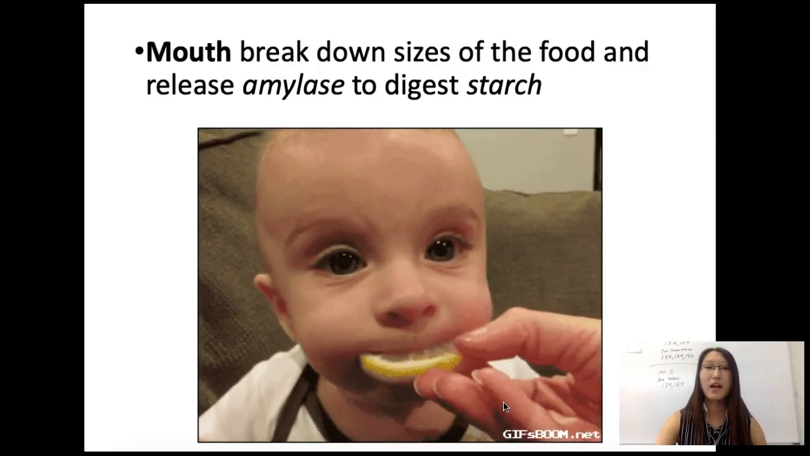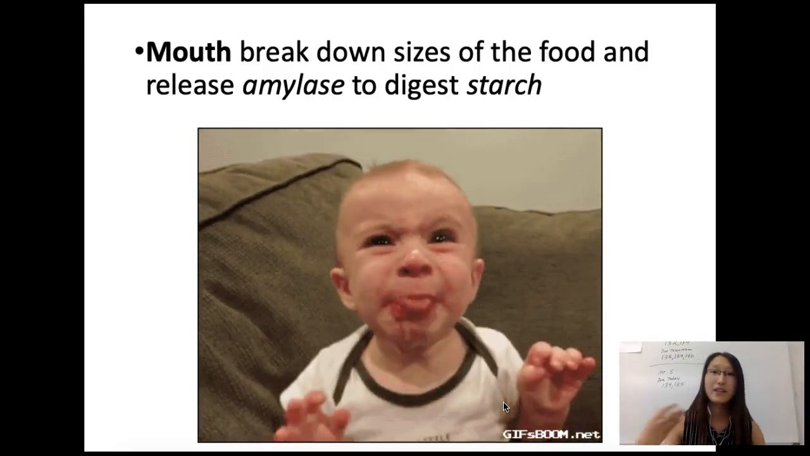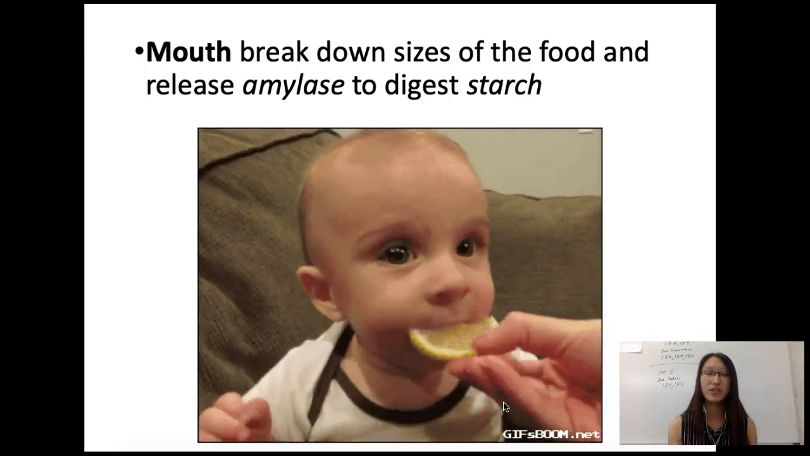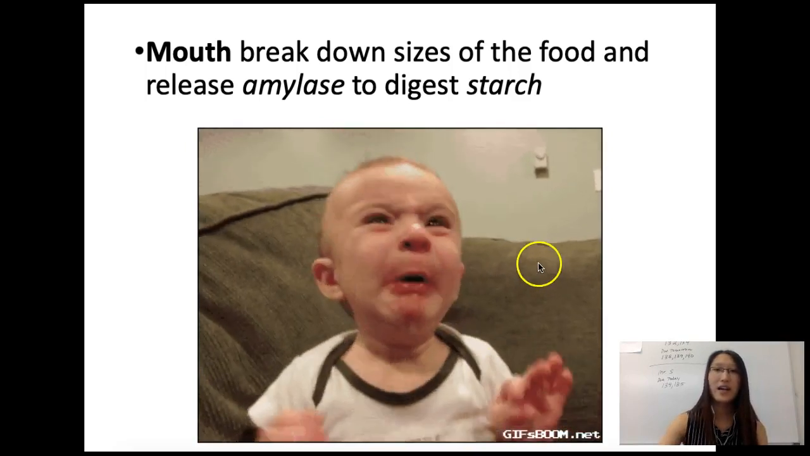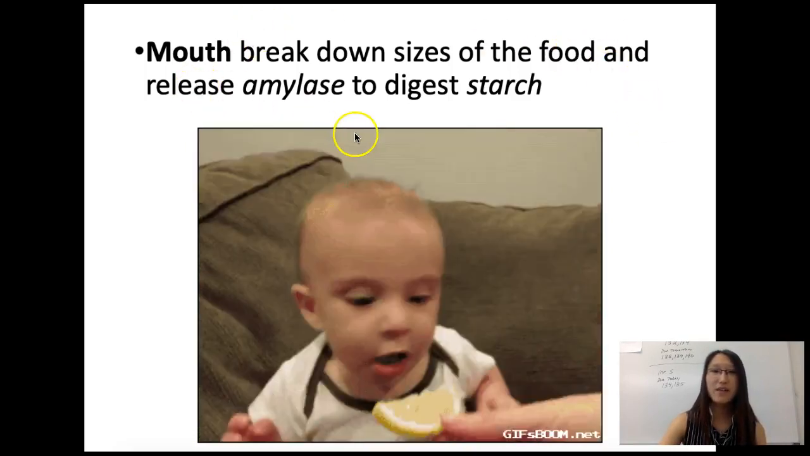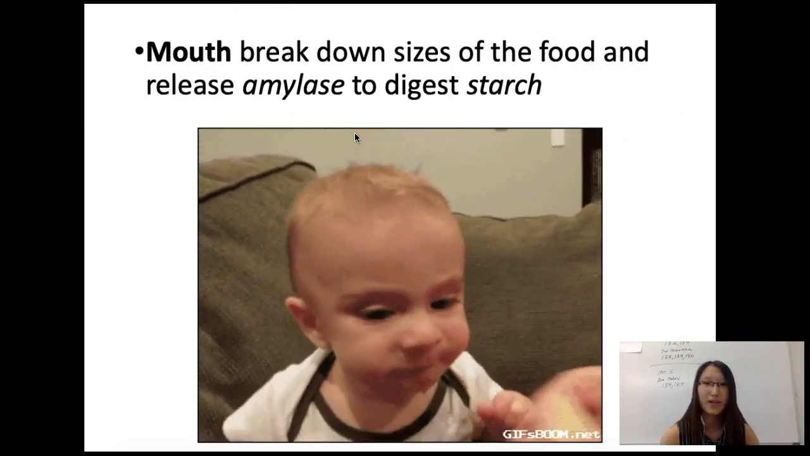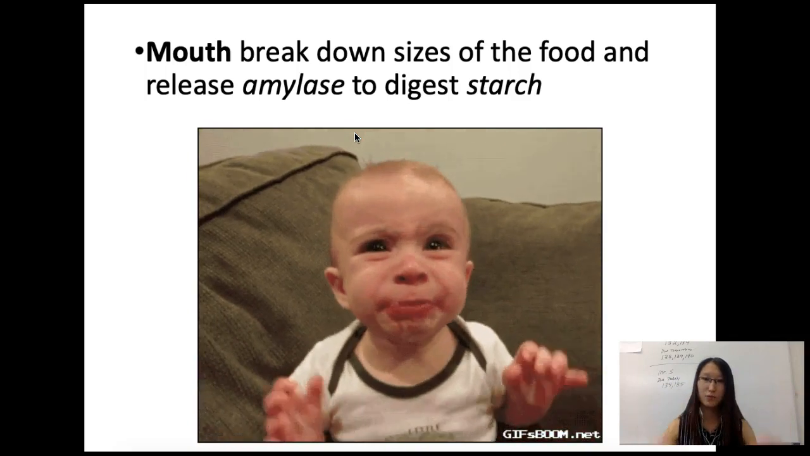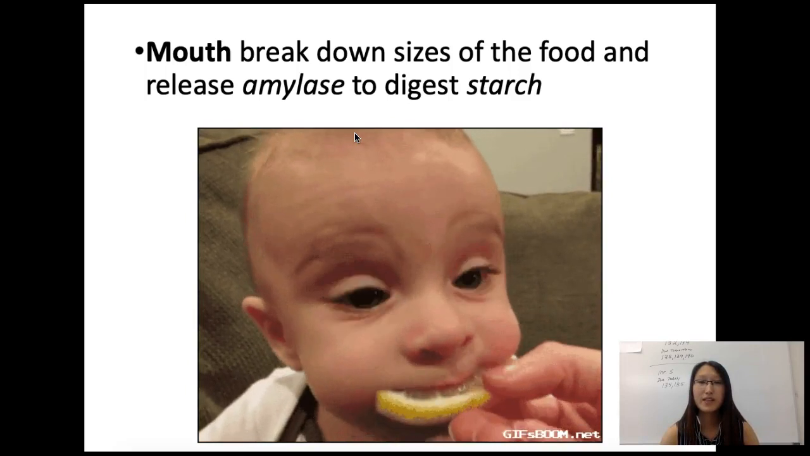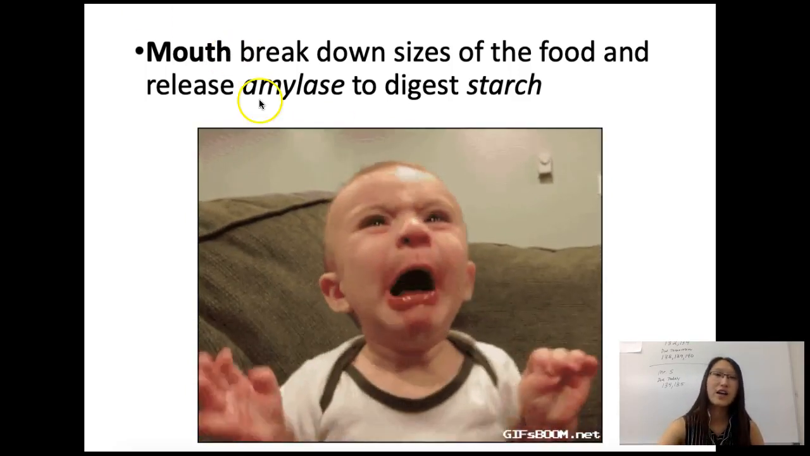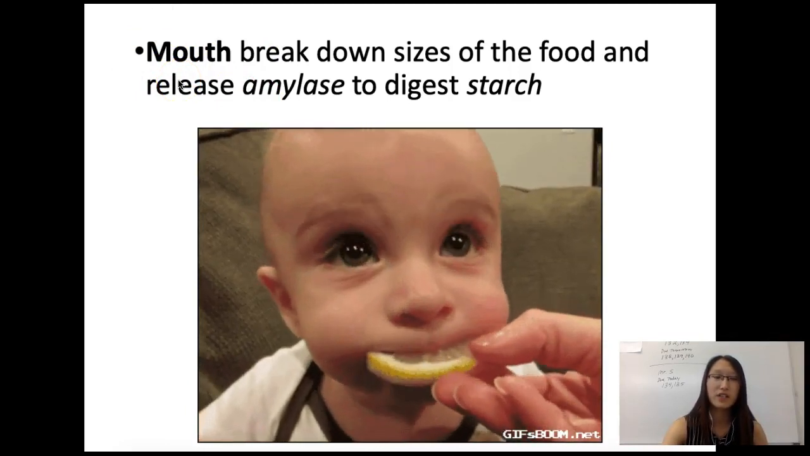So the first step we want to talk about is the mouth. The mouth breaks down the size of the food. This is talking about the mechanical digestion. So on your paper, if you're taking notes right now, please write down mechanical digestion. And the mouth also releases amylase to digest starch. Amylase is an enzyme that goes through chemical reactions to break down starch into even smaller carbohydrates. This process is the chemical digestion. Make sure you remember that the mouth does both mechanical digestion and chemical digestion.